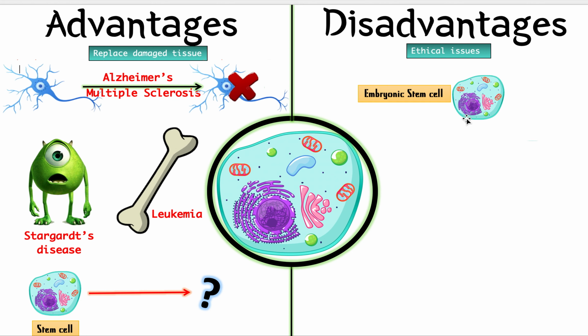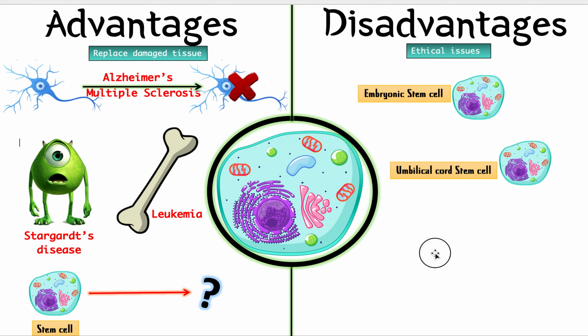Now, it is especially bad with embryonic stem cells, right? Because these become a full organism. There's not really as much of a disadvantage with umbilical cord and adult stem cells, because these are stem cells that exist in an organism that is already formed. For example, if you feel like it, you can donate stem cells right now.